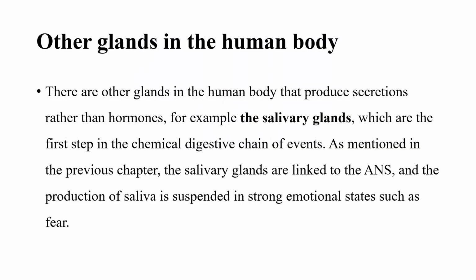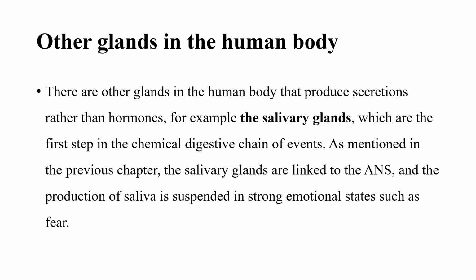And there are also some other glands in the human body, like the salivary gland for that matter, which produces saliva, and it is the first step for digestion to happen. So whenever we eat food, from the mouth itself the digestion starts to happen.